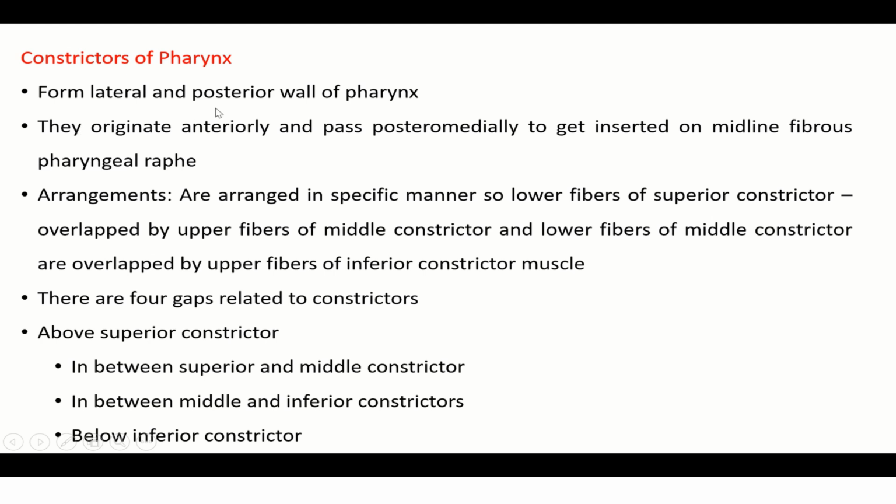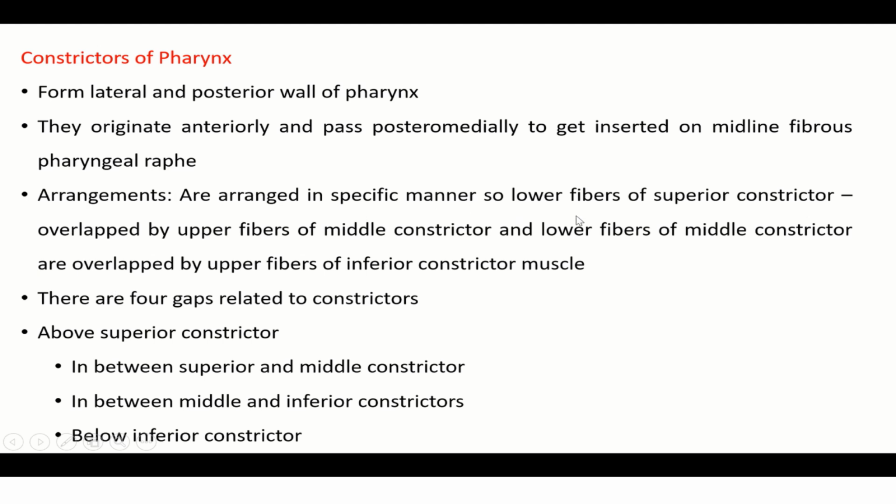The constrictors of the pharynx form the lateral and posterior wall of the pharynx. Anteriorly, the pharynx communicates with the nasal cavity, oral cavity, and laryngeal cavity, so they only form the lateral and posterior wall. They originate anteriorly and pass posteromedially to get inserted into the median fibrous raphe.